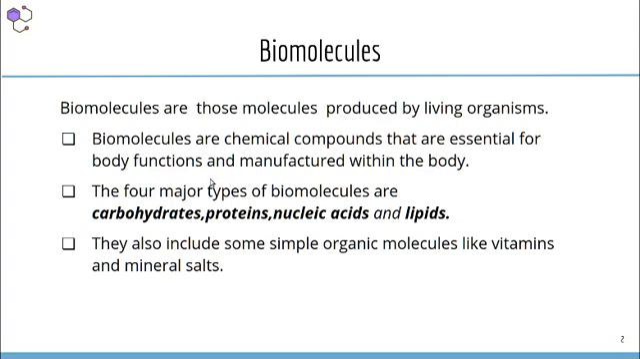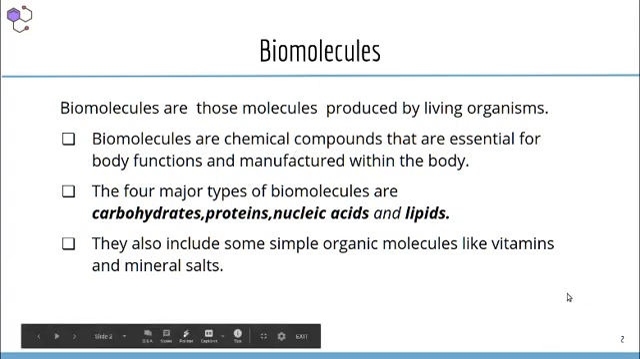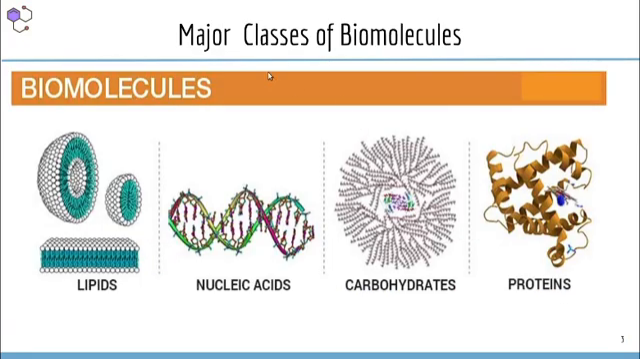And also there are different types of biomolecules. Among them, the four major types of biomolecules are carbohydrates, proteins, nucleic acids and lipids. Then single organic molecules like vitamins and other mineral salts also come under the classification of biomolecules. We have already discussed the four major classes of biomolecules. So in this module you have to learn about nucleic acids, carbohydrates and proteins. Lipids classification is kept in another module.